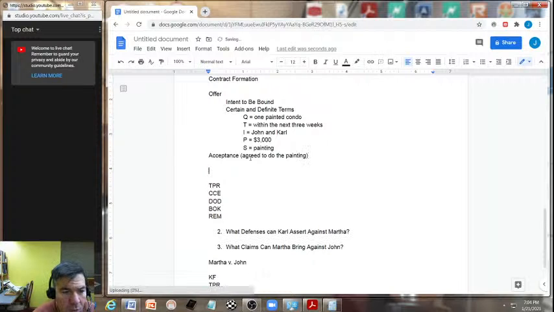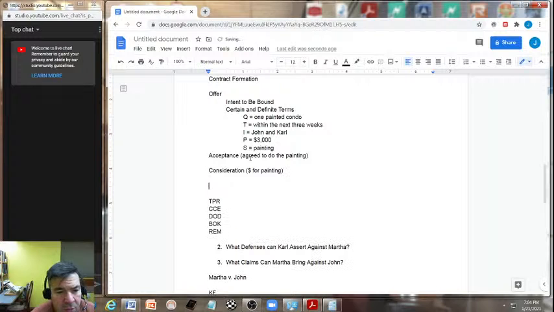Okay. Was there a consideration? Making sure to note that bargain for exchange of legal detriment and benefit flowing between the offeror and the offeree. Seems to me like there is. There would be money for painting, and that looks to me like sufficient consideration here. And then was there any defenses though? So remember, we're looking at defenses that Carl can assert against Martha.